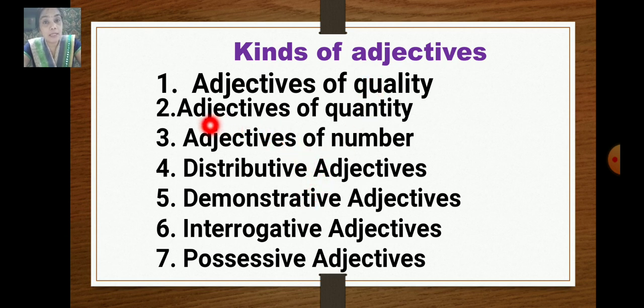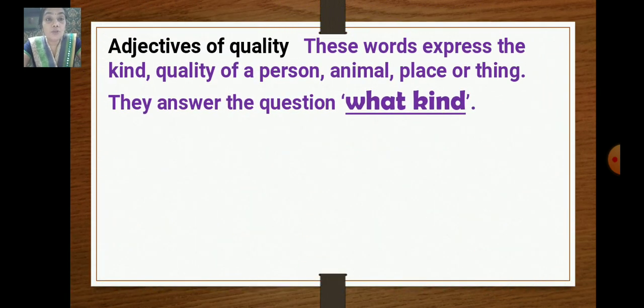Let's repeat. I'll repeat again. Adjectives of quality, adjectives of quantity, adjectives of number, distributive adjectives, demonstrative adjectives, interrogative adjectives, and the final is possessive adjectives. Now let us learn one by one. Now the first one is adjectives of quality.